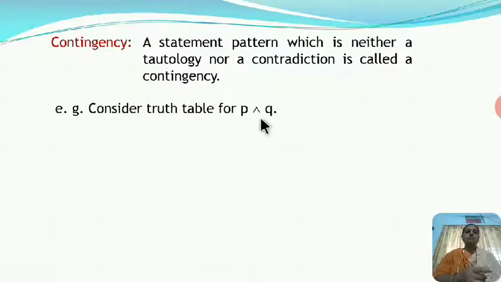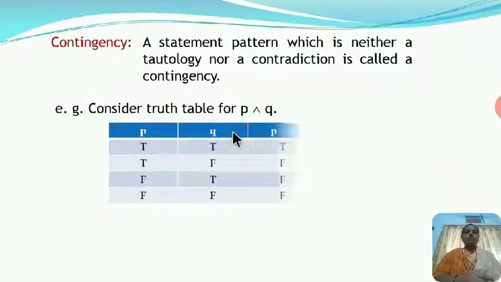So consider the example, P and Q. All of you are well known about the truth table for P and Q. When we saw the topic conjunction, I explained this table. So again I can explain that. For all the combinations here, for the first combination T and T, it is T, T and F, F, F and T, F, F and F, F. Because we know the conjunction of two statements is true only when both the statements are true,